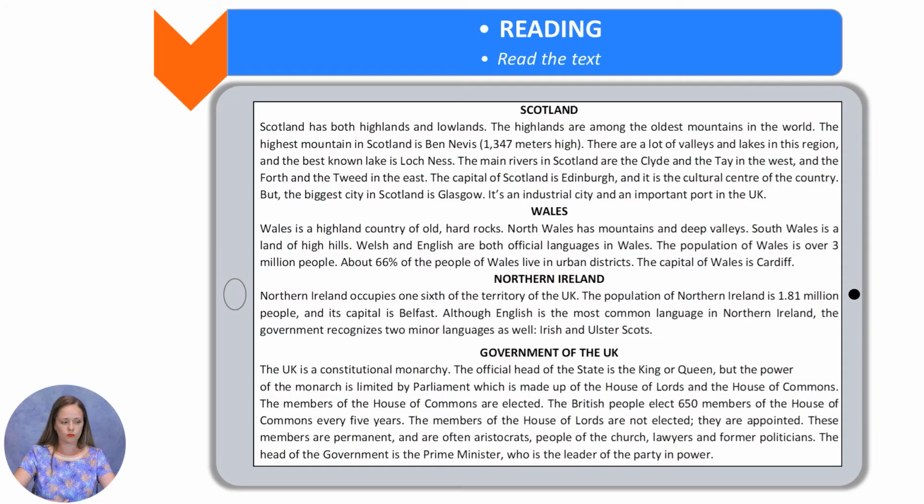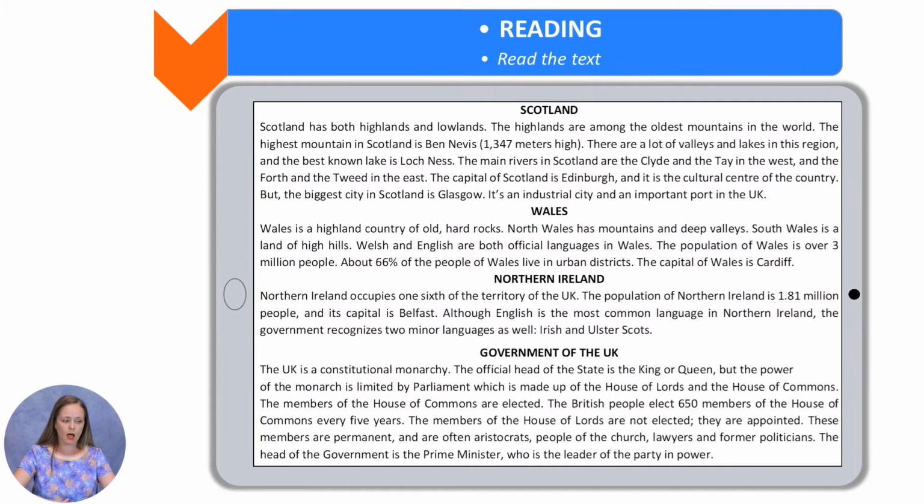Government of the UK. The UK is a constitutional monarchy. The official head of the state is the king or queen, but the power of the monarch is limited by Parliament, which is made up of the House of Lords and the House of Commons. The members of the House of Commons are elected. The British people elect 650 members of the House of Commons every 5 years.